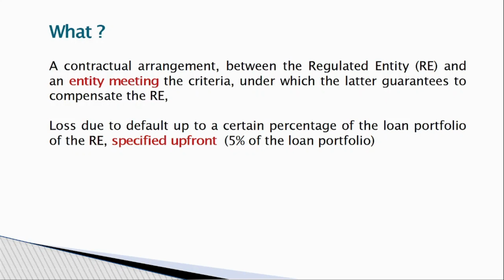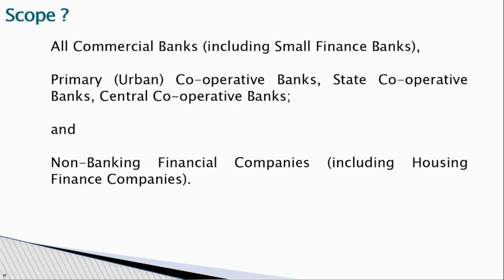During the agreement itself, the regulated entity should mention what the percentage is, upfront, before the agreement. So if your portfolio is 100 crores, 5% means only 5 crores can come under default loss guarantee for the regulated entities. This should be mentioned clearly upfront before going for the agreement with the LSP.